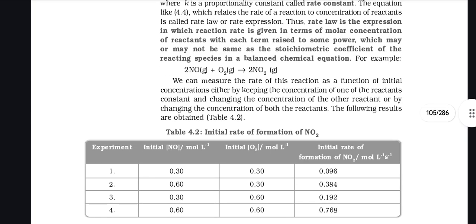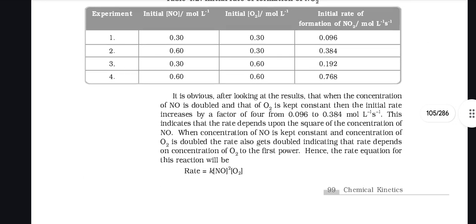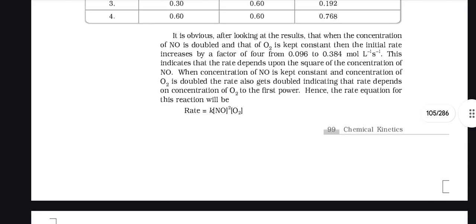We can measure the rate of reaction as a function of initial concentration either by keeping the concentration of one of the reactants constant and changing the concentration of the other reactant, or by changing the concentration of both reactants. The following results are obtained, Table 4.2. It is obvious after looking at the results that when the concentration of NO is doubled and that of O2 is kept constant, then the initial rate increases by a factor of 4, from 0.096 to 0.384 mol per liter per second.